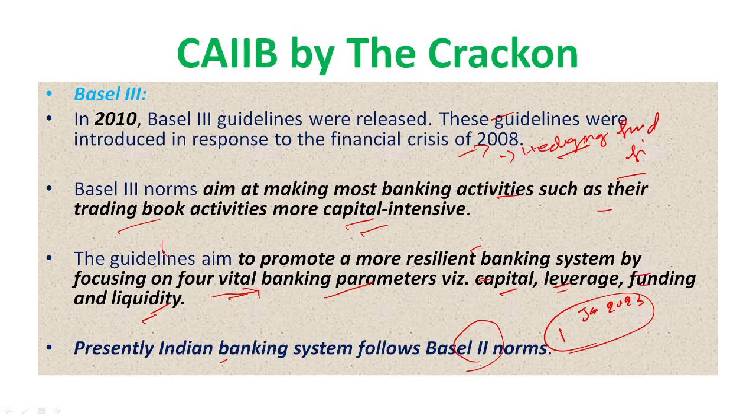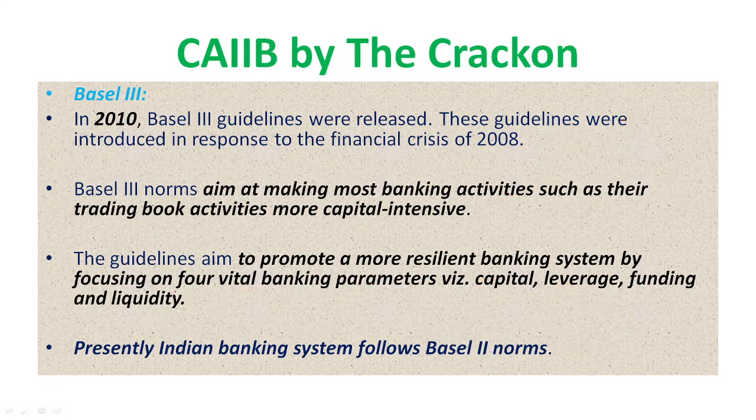What is the main difference between Basel 2 and Basel 3? It is the addition of capital, leverage, funding, and liquidity. Leverage means the leverage ratio was also added, right? Including this, there are three pillars.